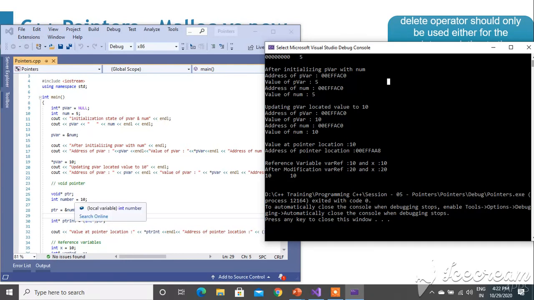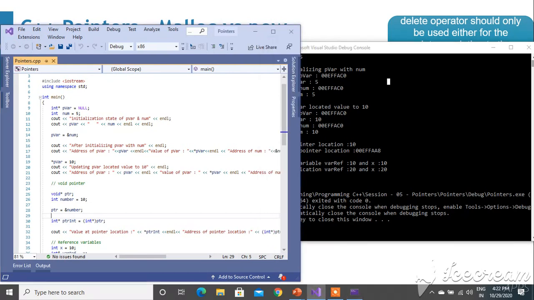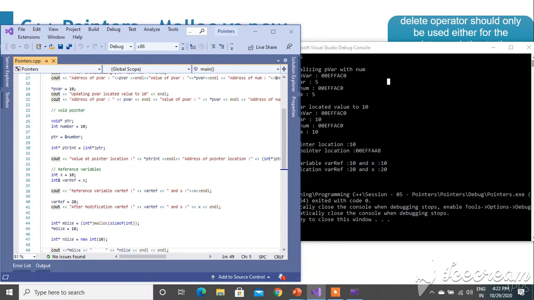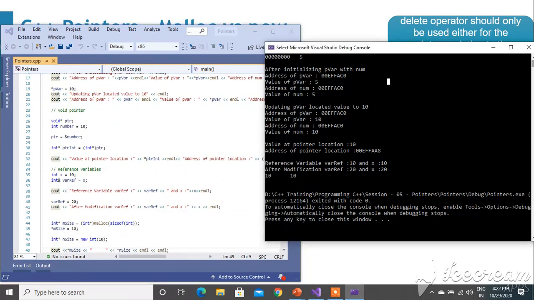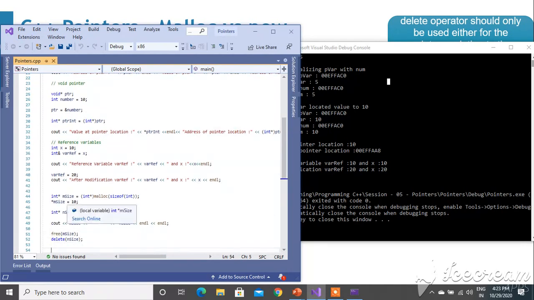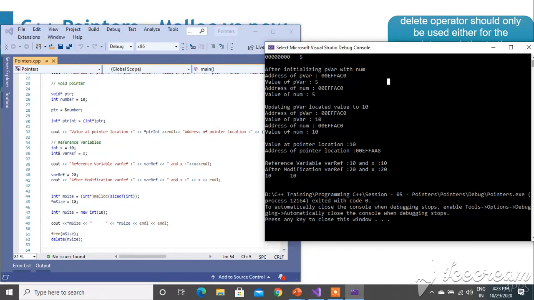After that, for the void pointer we have taken, the value at the pointer location pint is 10, and the address of the location is 8, correct? This is the void pointer thing actually. Coming to references, the reference variable varref is initially 10 and 10, correct? After modification both become 20, correct? So these are the pointer variables we have initialized to 10 and 10. That's why we can see 10 and 10 here.